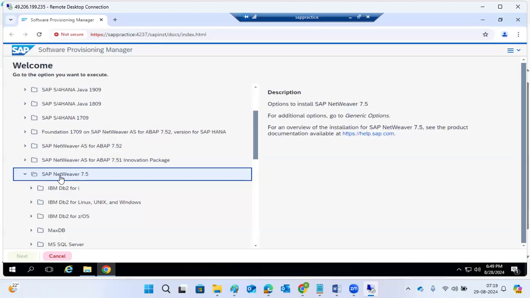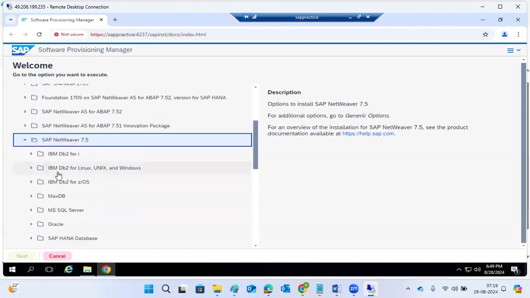First of all, the NetWeaver installation, because it's a very small system installation procedure. Here you can see NetWeaver installation 7.5. When you expand this folder, you see the subfolders, which means databases.